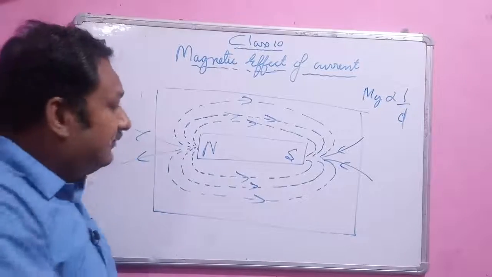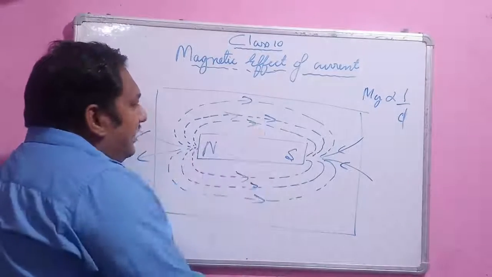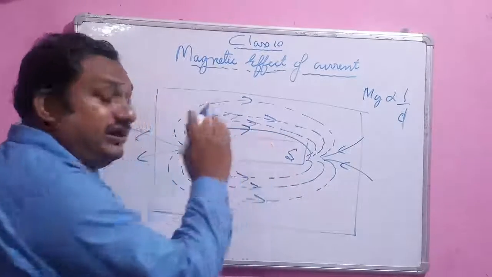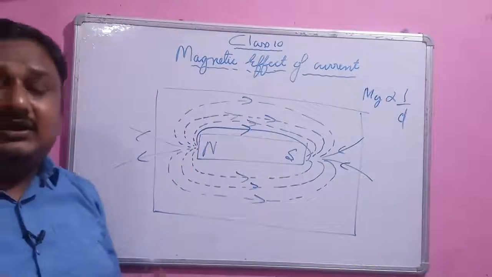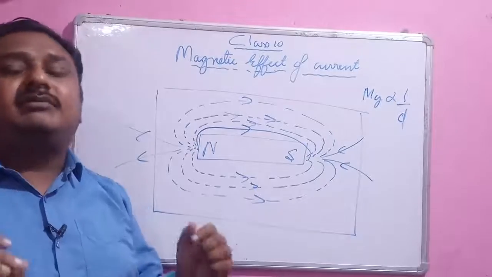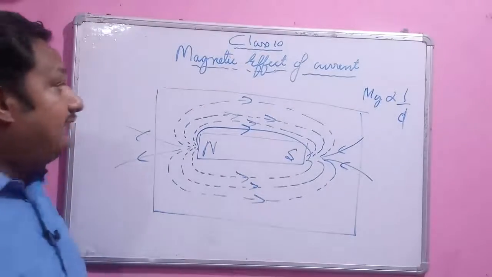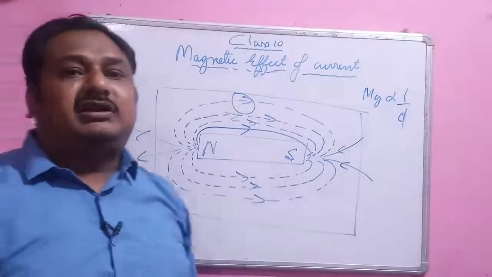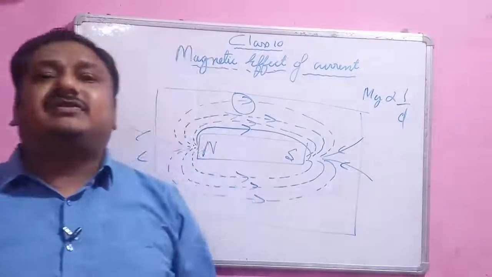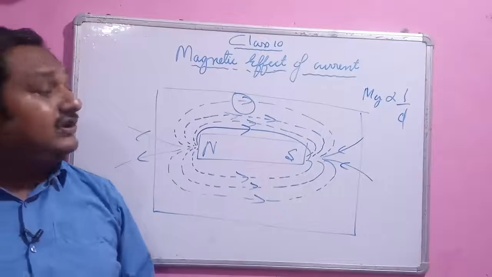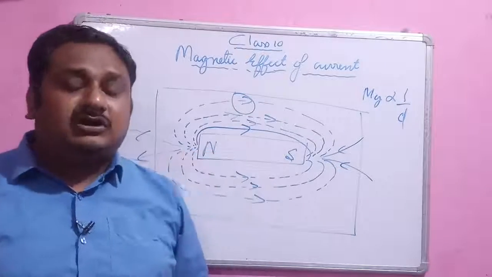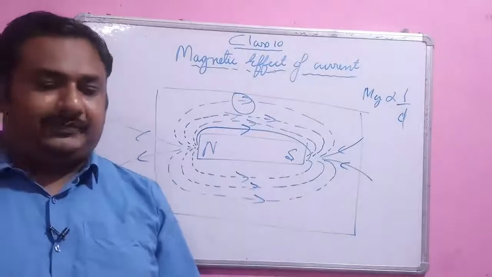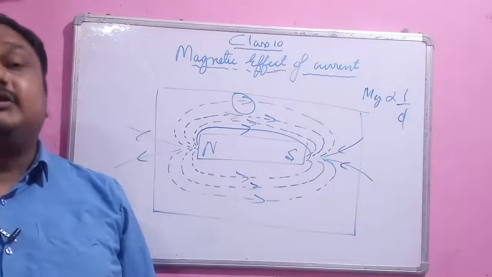So we can say where the magnetic field lines are more crowded, at that point the intensity, the strength of the magnetic field is more, and where the magnetic field lines are less crowded, at that point the strength of the magnetic field is less. Therefore, these are some general properties of magnetic field lines.